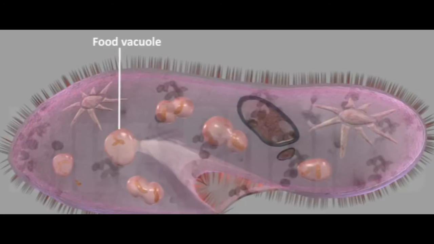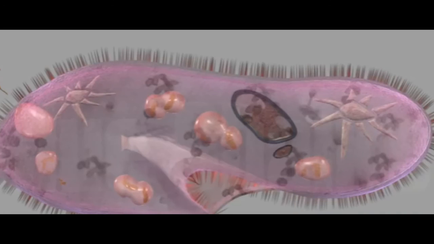It forms a food vacuole. Inside the food vacuole, the food is digested. The complex compounds are converted into simple ones. The remaining waste material is thrown out of the paramecium cell. In this way, heterotrophic nutrition occurs in unicellular organisms.